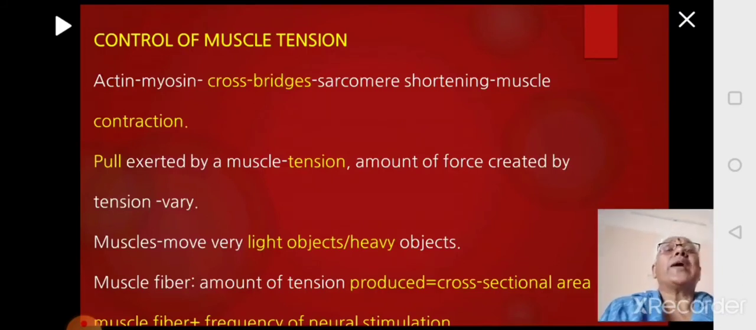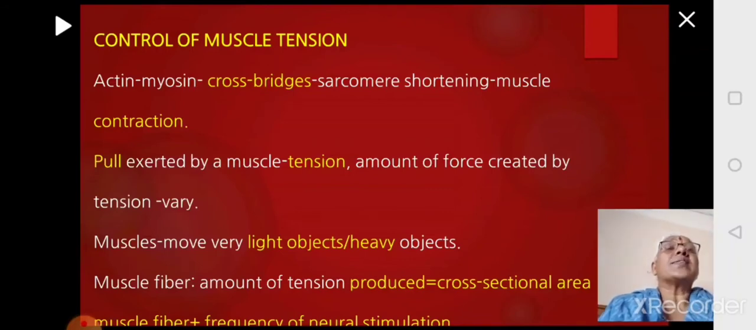So with this, we will look at what we mean by muscle tension. Whenever a muscle contracts, what does it mean? The myosin will have cross bridges which will bind with the actin. Cross bridging will happen. Then actin will be pulled over by the myosin, resulting in contraction of the muscle. So whenever a muscle gets pulled, it results in the production of force. This is called muscle tension.